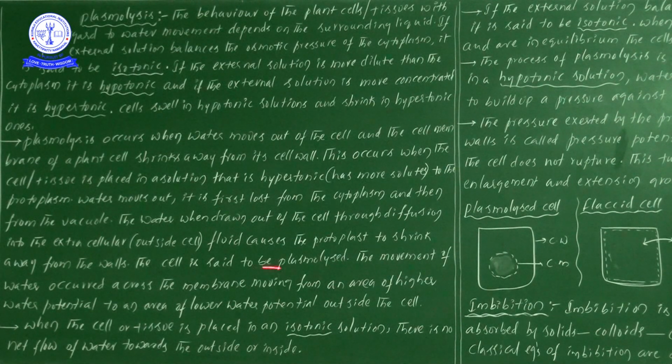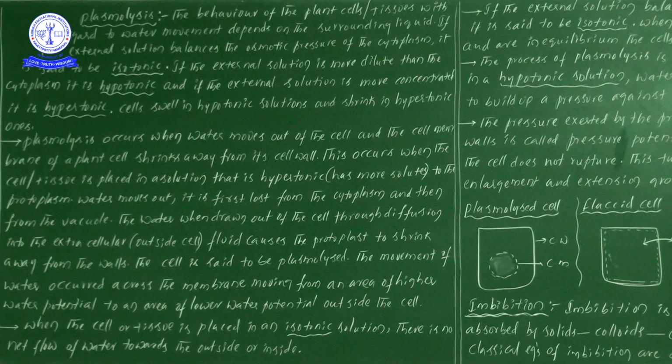Next, the movement of water occurs across the membrane, moving from a higher water potential to a region of lower water potential, that is, outside of the cell. Hypertonic solution means, as written in brackets, more solutes are there.